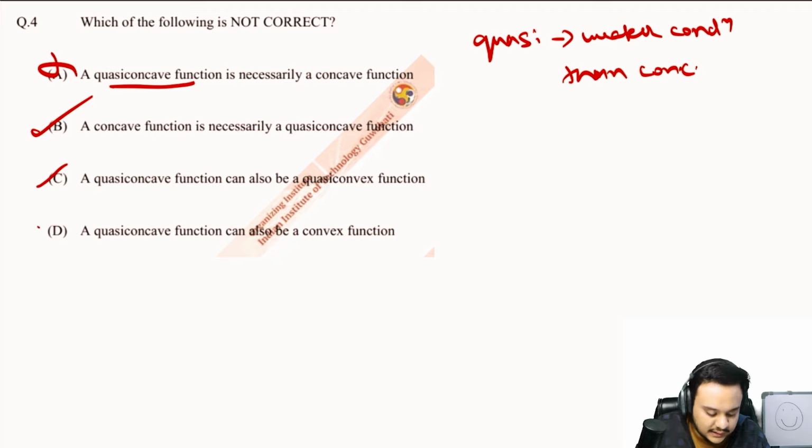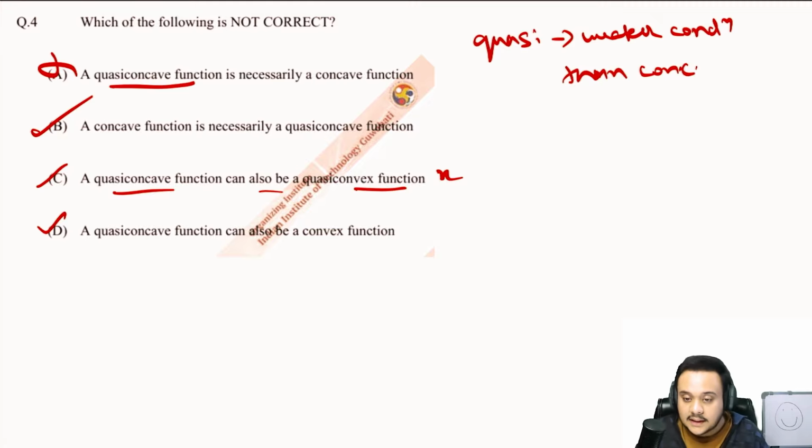So both of these are right, obviously, but even if you read them, then this is true. If you just take the example of a linear function x, that applies to options C and D both. Okay, x is a concave function, it is convex, it is quasi-concave, and it is quasi-convex. Okay, it is just a linear function, right? And as for B, you can take something like root x. Okay, so you should be knowing all of this.